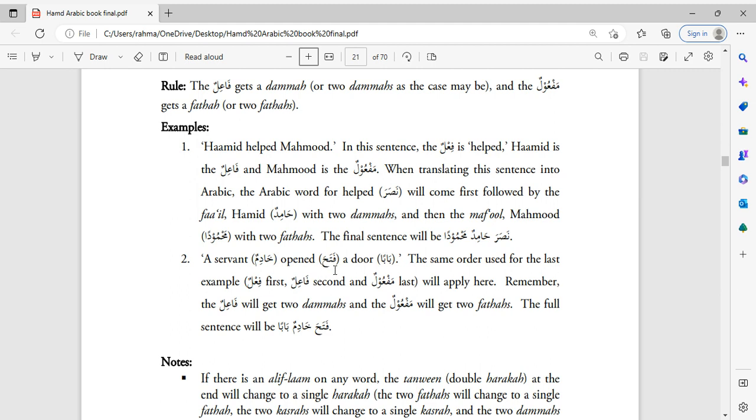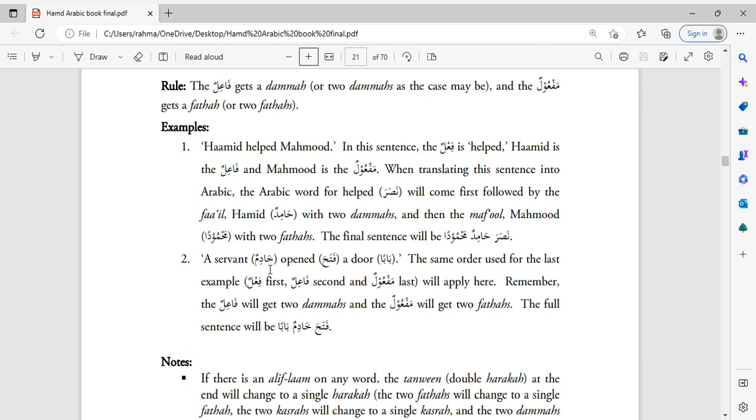So again, it could be fataha, it could be fatahu, it could be fatahat, it could be fatahtu, fatahna, depending on who the doer is. Here, the doer is a servant. This is third person, singular, masculine. Okay, and so because it's third person, singular, masculine, we're going to bring fataha, and then you bring the fa'il, the doer, which is servant. So who's doing the action? The servant is, and it's a servant, so that's why it's khadimun.